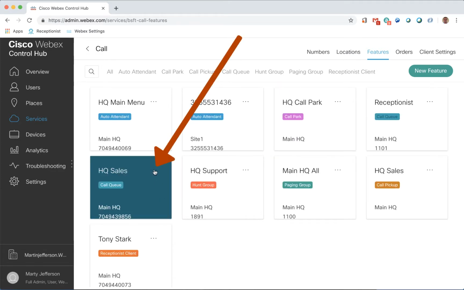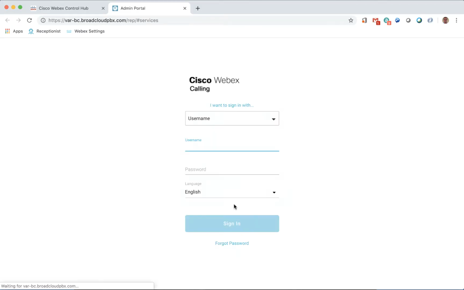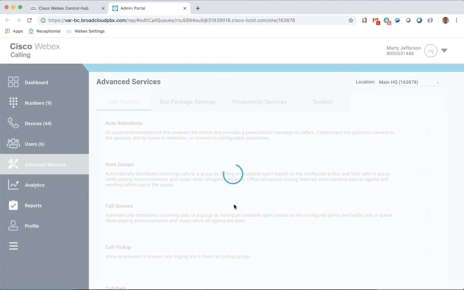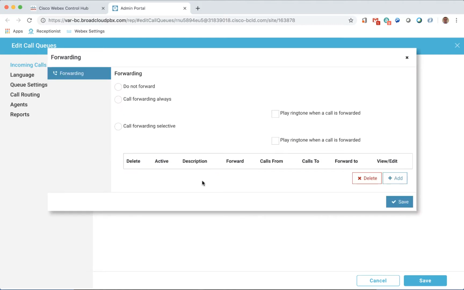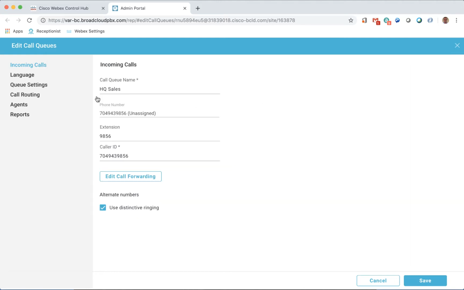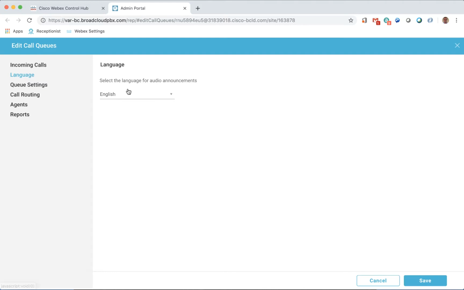We then click on the three dots on the HQ Sales Call Queue and click Edit. This will open a new browser tab and launch the Cisco Admin Portal and take us to the call queue configuration for the HQ Sales queue. In the Cisco Admin Portal, we can edit the configuration of the HQ Sales call queue for things like call forwarding, the language used in the portal.